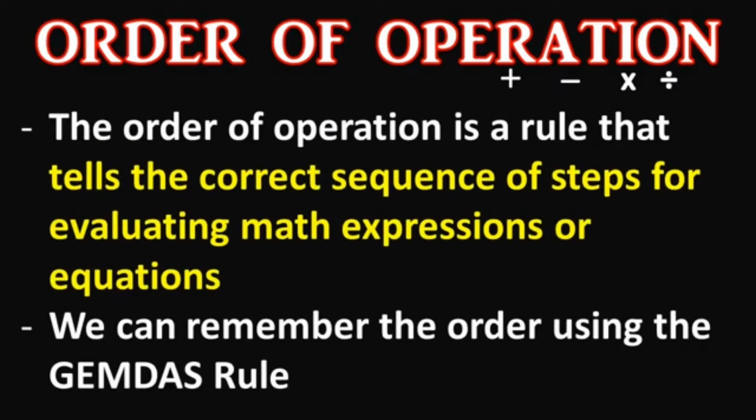What is an order of operation? These operations are addition, subtraction, multiplication, and division. The order of operation is a rule that tells the correct sequence of steps for evaluating math expressions or equations. We can remember the order using the GEMDAS rule.